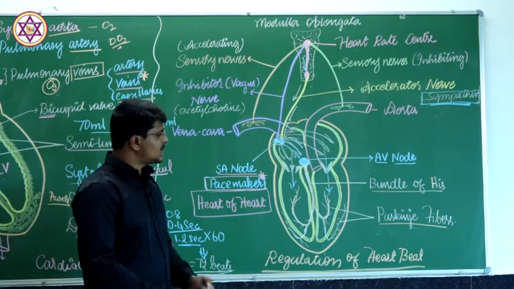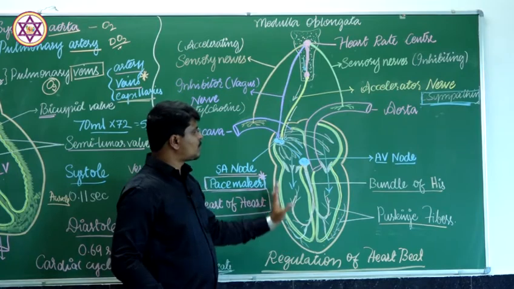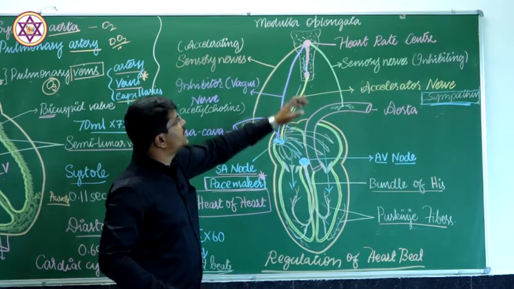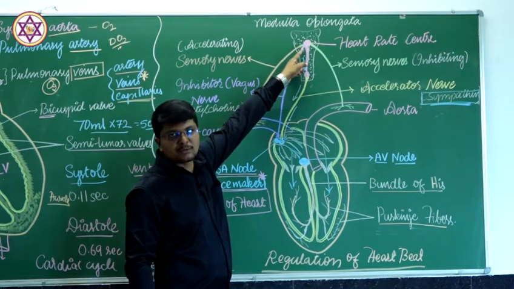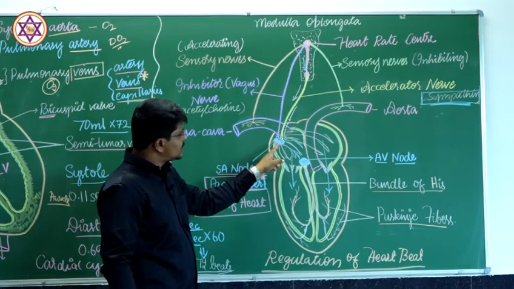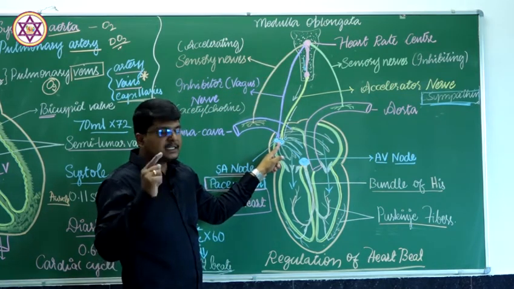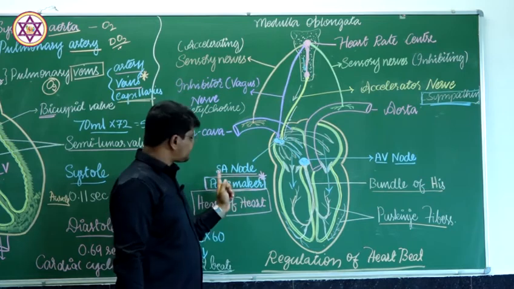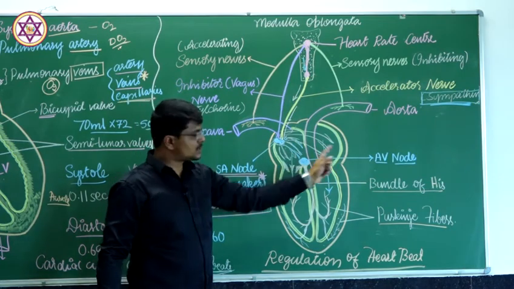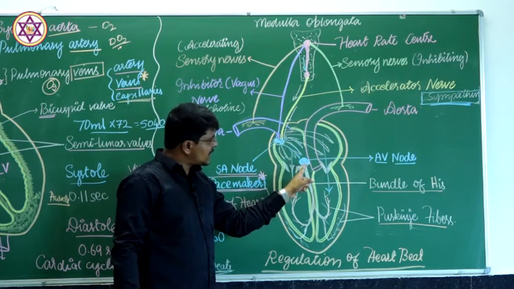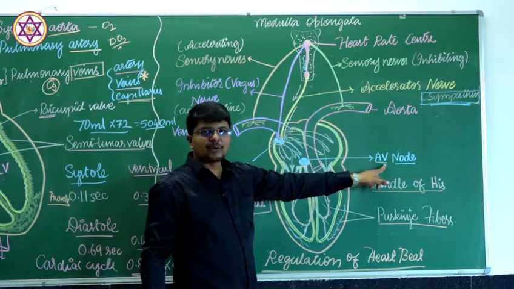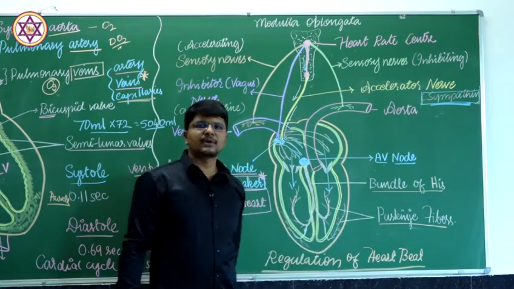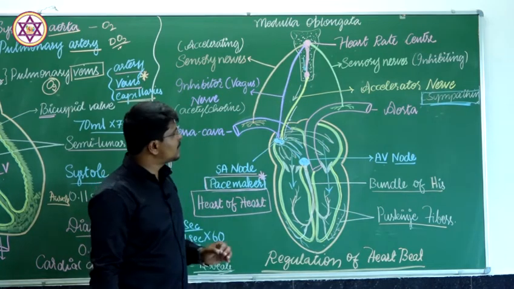Finally, the signals reach all the parts of the heart. This is how the signal originates in the heart rate center of the medulla oblongata of the central nervous system, carried to the SA node by the production of the chemical sympathin. In turn, the SA node gives off nerve impulses to the auricle, which are received by the atrioventricular node or AV node, carried by the bundle of His, and finally reach the ventricles by means of a number of branches known as Purkinje fibers.